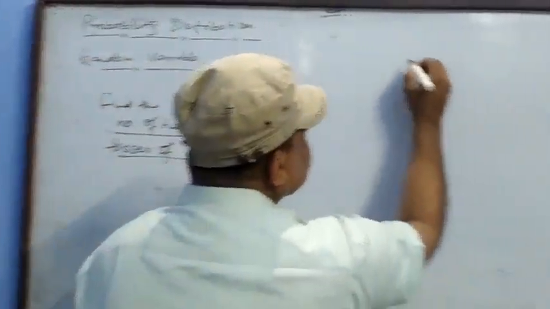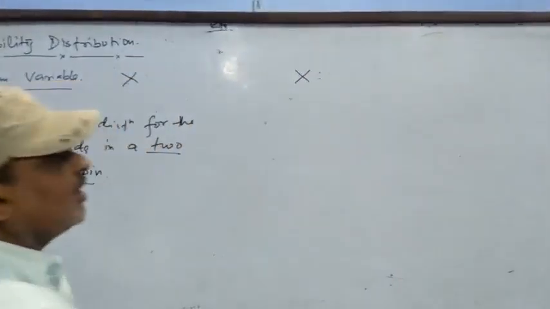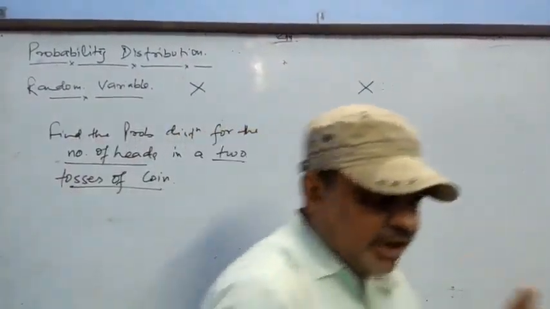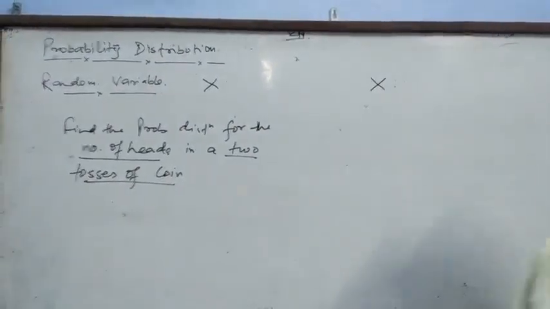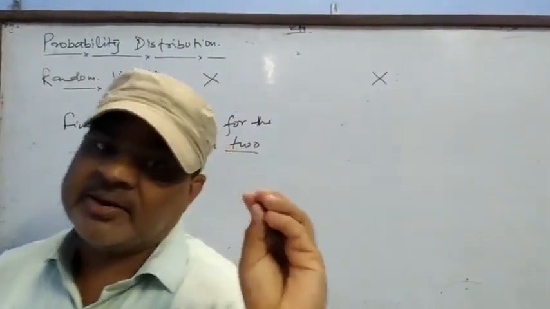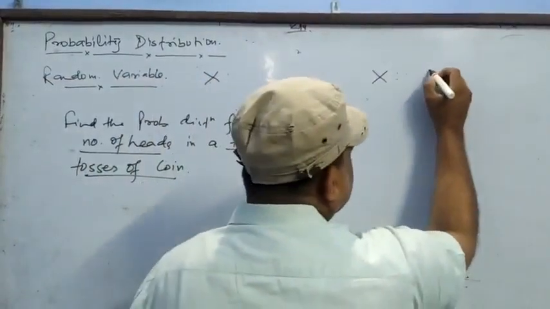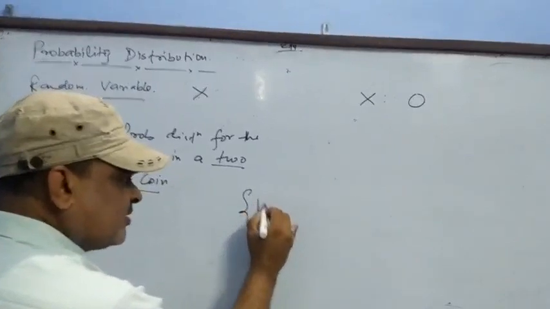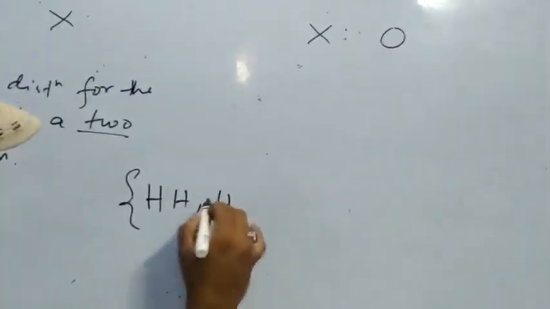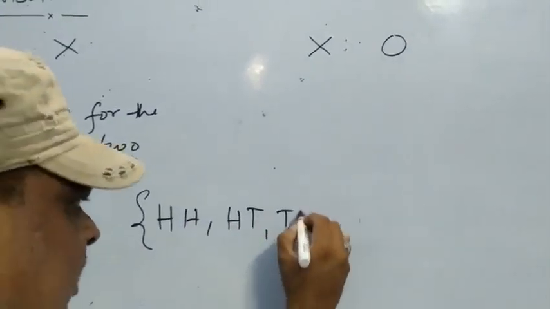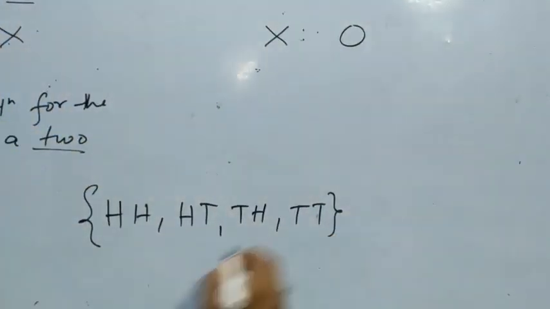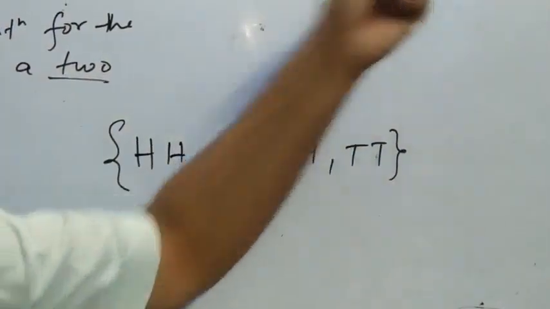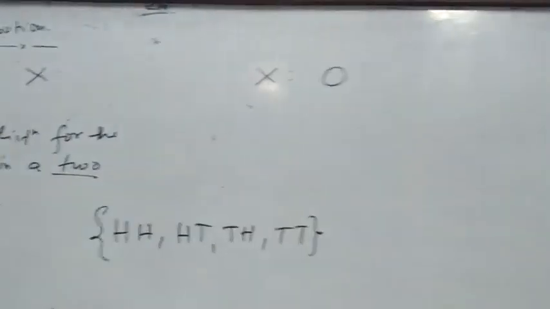See, x is a random variable, the number of heads. If a coin is tossed two times, then how many times can the head occur? Zero times, because when you make a sample space, it is HH, HT, TH and TT. These are the sample space. So the first possibility is no head. So the random variable x is 0.